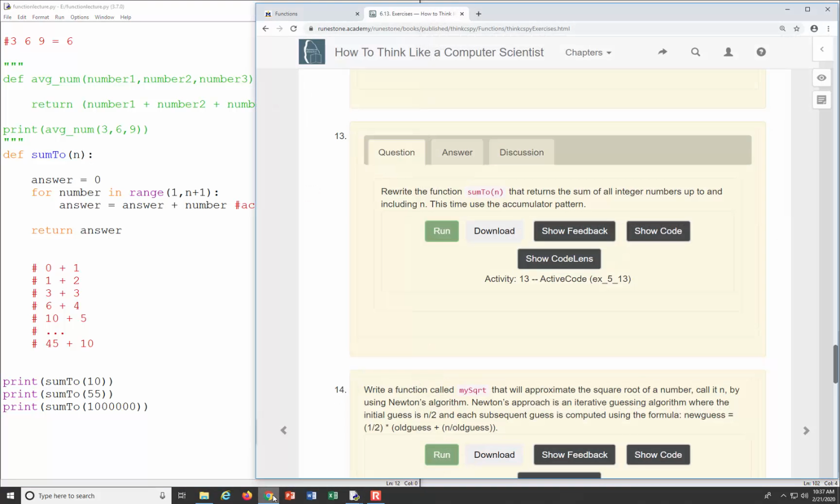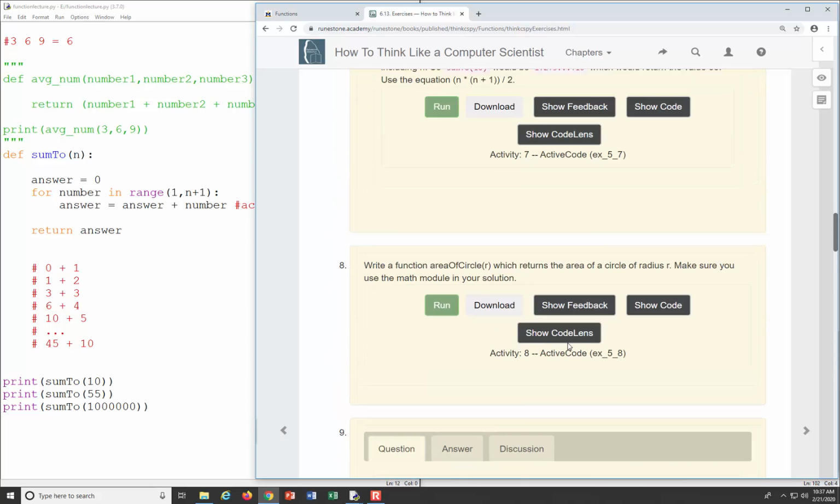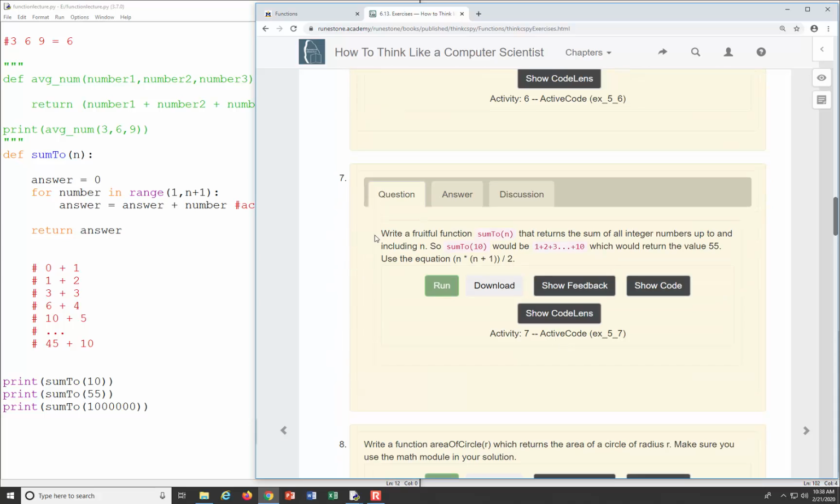All right. So we're going to do a little bit of active learning right now, and I'm going to have you guys do number 7, which is extremely similar to this. It's the exact same function, so you'll define a new function. Obviously, since we already have a function called sum2, you'll have to make a function called something like sum to the number 2, just to show that it's a different function.